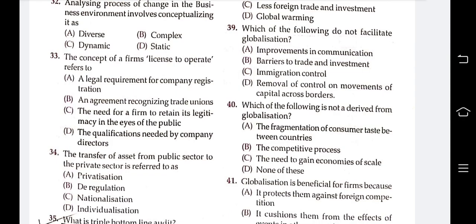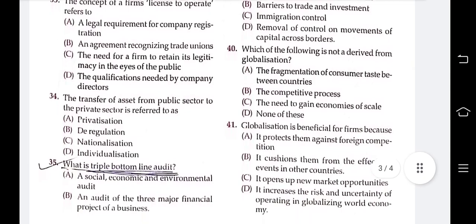Next question: the transfer of assets from the public sector to the private sector is referred to as privatization, deregulation, nationalization, or individualization. The answer is privatization.